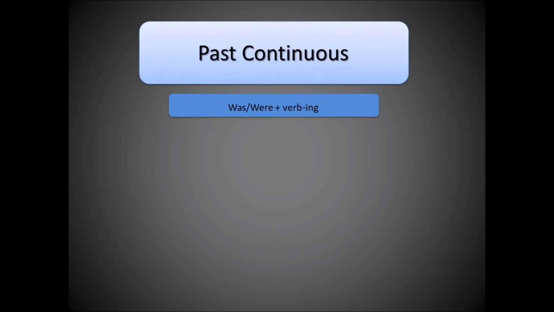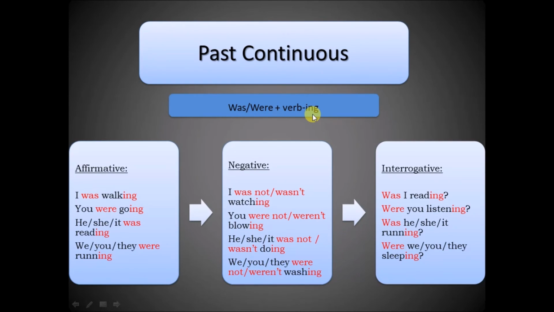The structure. As you can see, here we have was and were, the past simple of the verb be, plus the main verb with the suffix ing. And the forms. Affirmative. I was walking. You were going. He, she, it was reading. We, you, they were running.